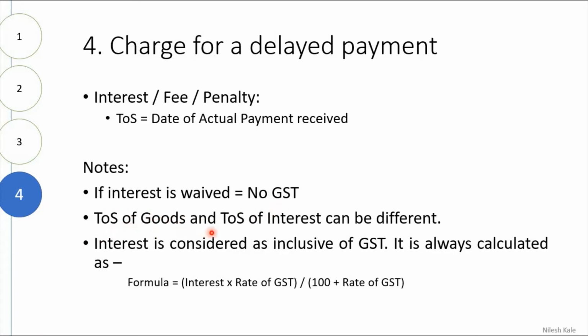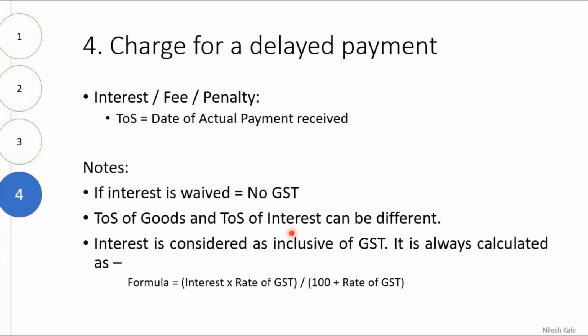Time of supply of goods and time of supply of interest can be different. Please understand this. Goods can be supplied earlier and interest can be charged later. How is the interest charged? Goods can be supplied today, and you can make payment on this supply within the next 30 months. If you do not pay within the next 30 months, 10% will be the interest per day we are going to charge.